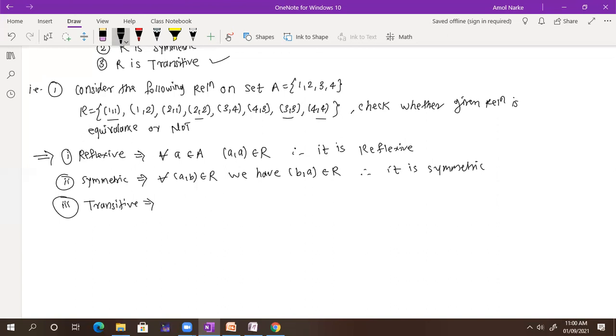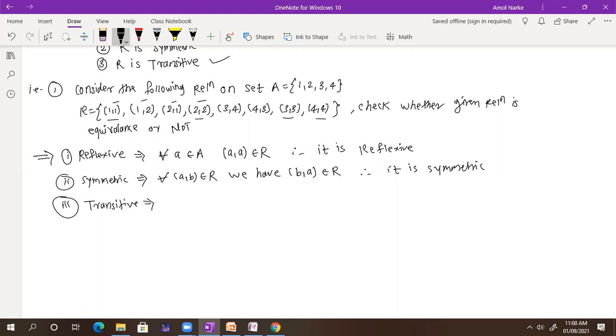So 1, 2 is there, 2, 1. So 1, 1 should be there. We have here 1, 1. So 1, 2 is there. There is no pair starting with 2, so this is done. Now 2, 1. So check 1, 1. So 2 goes to 1, 1 goes to 1, so I get 2 goes to 1. That is nothing but the same. Again 2 goes to 1, 1 goes to 2, so 2, 2 is also there. So this case is also done. What about this? 2 goes to 2, and again 2 goes to 1. So whether we have 2, 1? Yes, we have 2, 1.